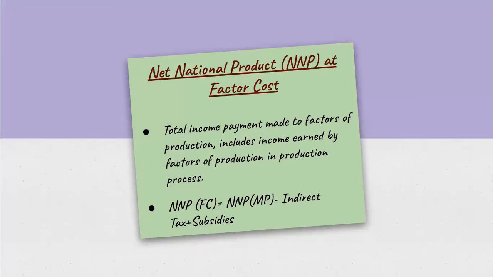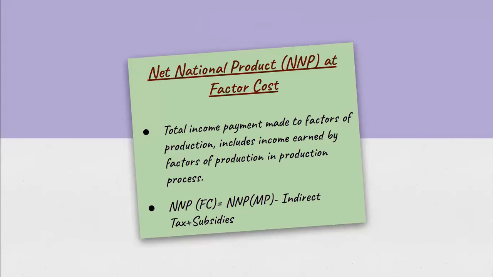Now here is one more concept, that is net national product at factor cost. NNP at factor cost is the total of income payments made to the factors of production. Now there are two concepts. All the previous concepts which we were discussing were calculated at market price, and this net national product is calculated at factor cost. We also previously discussed net national product, but that was at market price.